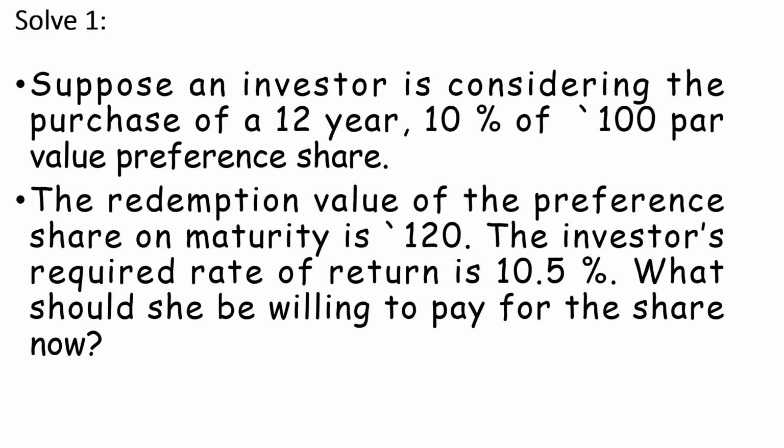Redeeming means you are returning the share and getting back your money. That is your 120. Par value means the amount you will pay now to purchase. And your rate of interest, that means how much dividend it will give you, is always calculated on the par value, not the redemption value. So it is going to give you a dividend of 10% on every share of this 100 you are going to purchase. Have you taken the click?